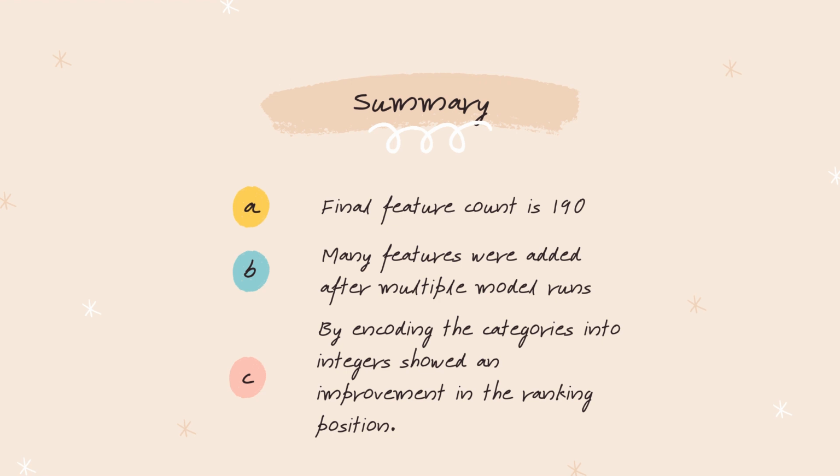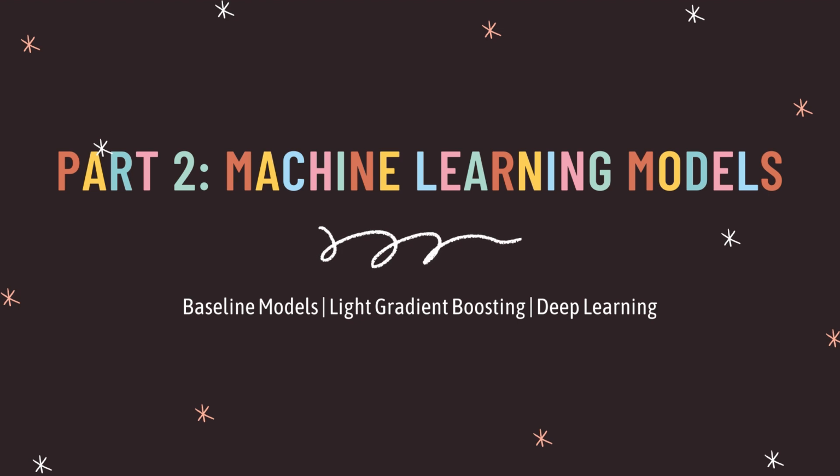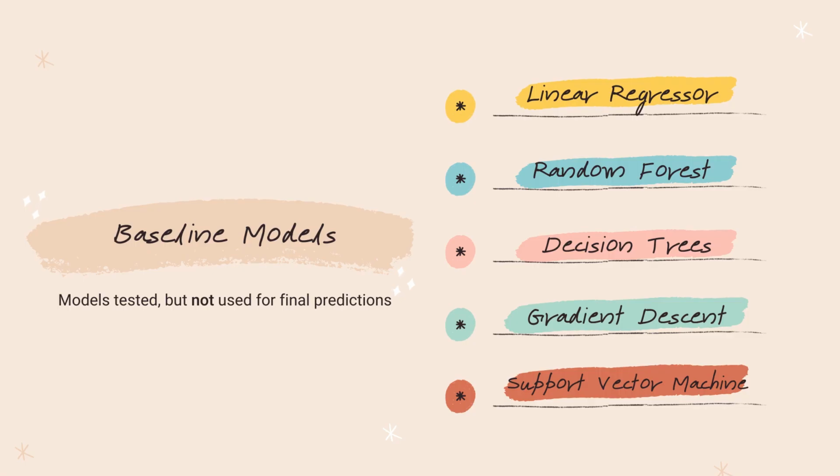It was also noted that the encoding of categorical features into integers improved our ranking. In this section, we will be discussing the machine learning models that were implemented by the team, starting from creating the baseline models for a benchmark, followed by model selection and model hyperparameter tuning.